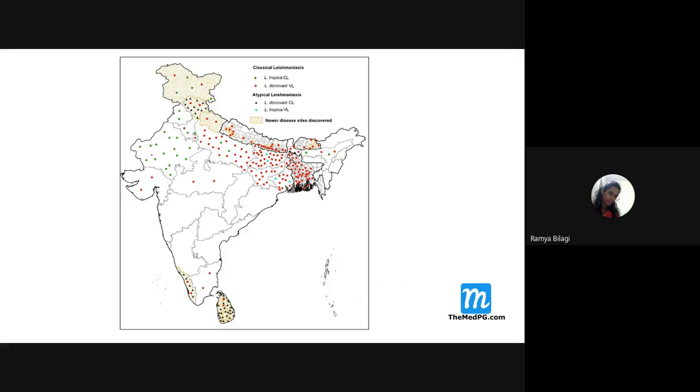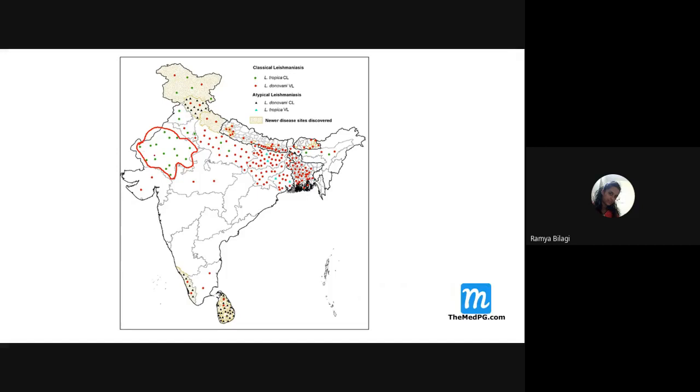Nobody? So especially if you see this map, the green dots indicate that these are the endemic areas for cutaneous leishmaniasis, and some areas of Uttar Pradesh, Jammu Kashmir and Uttarakhand.